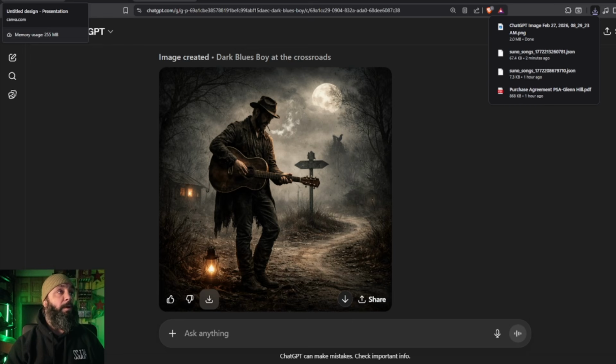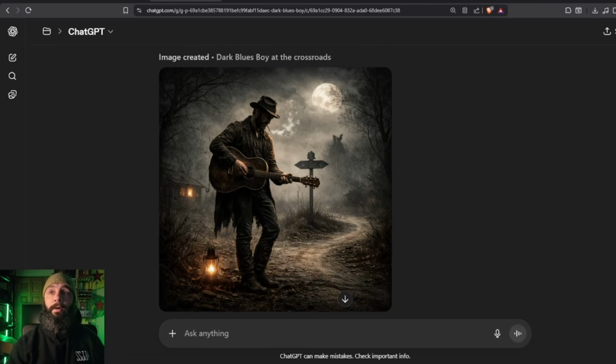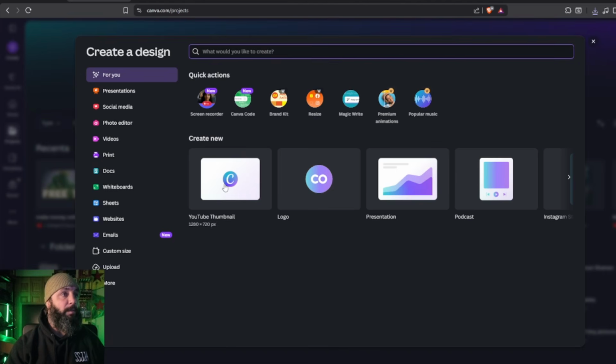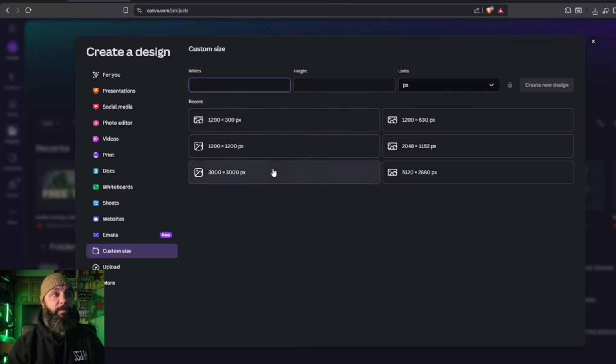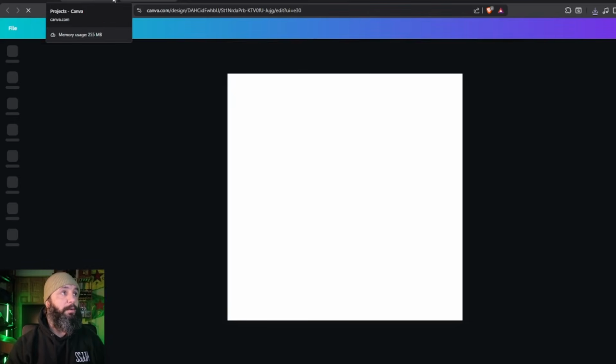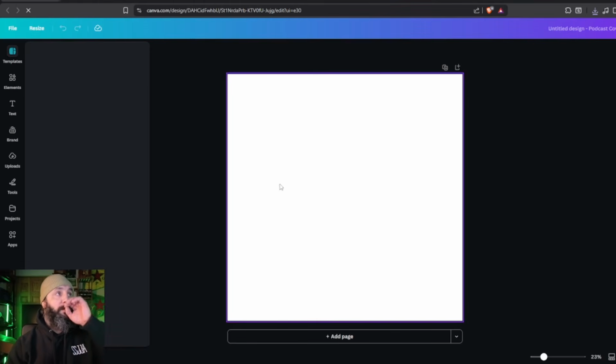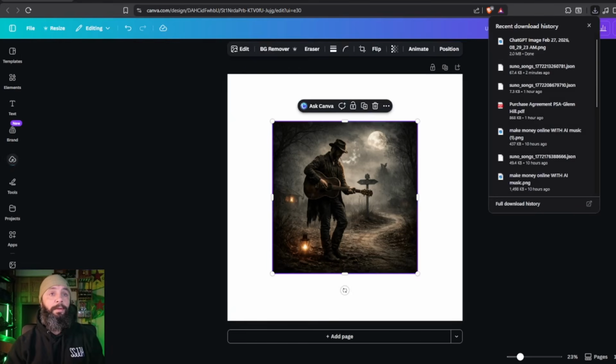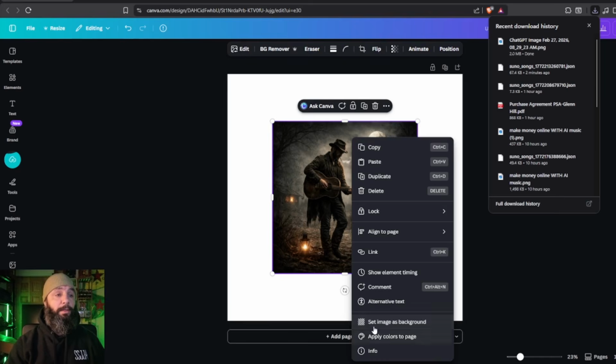Now we're going to go over to Canva, and I'm going to pull this over here in case, and go to create new project. There we go. It'll look like this. Create new project. We're going to go to custom size, and it'll probably have mine in here saved, 3000 by 3000 megapixels. That's what we're doing. Bang, bang, close those. Here we are. Now that we just downloaded that, we're going to pull it right in. It's going to be our first album cover for Dark Blues Boy.